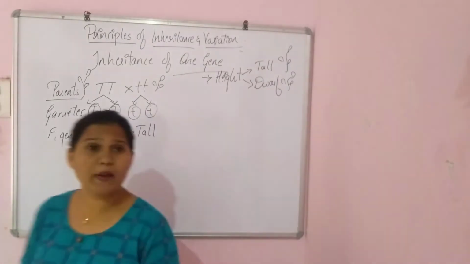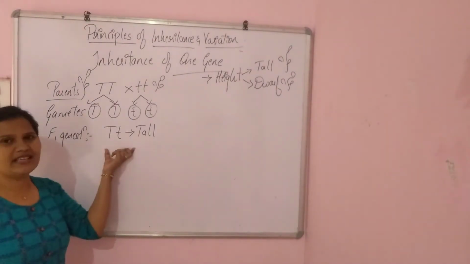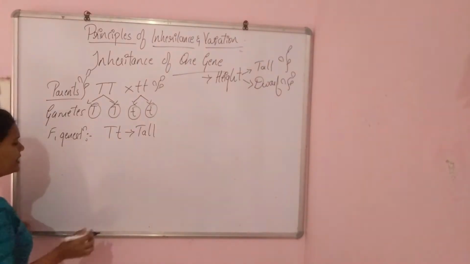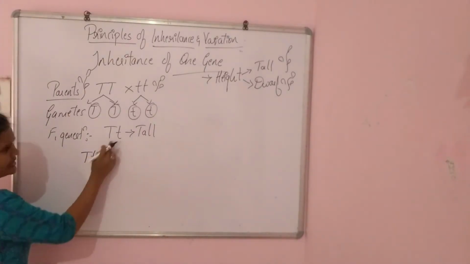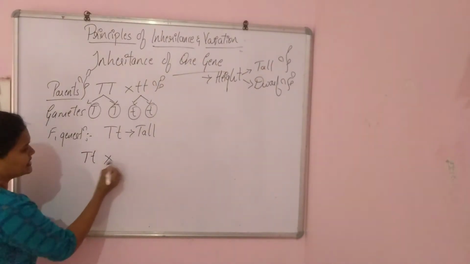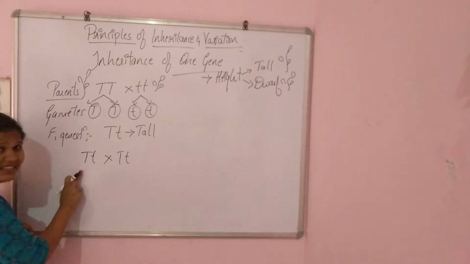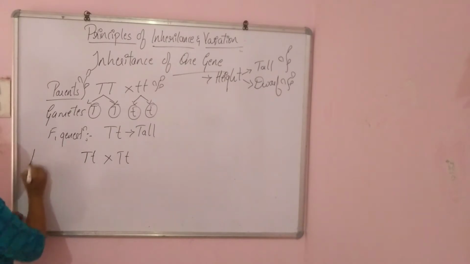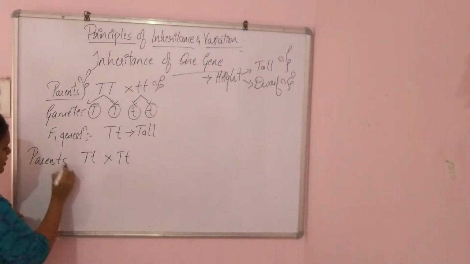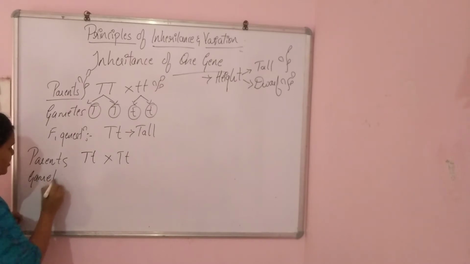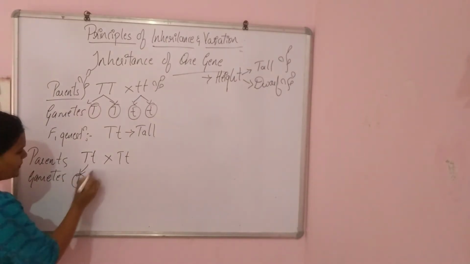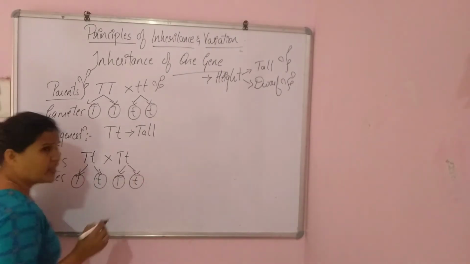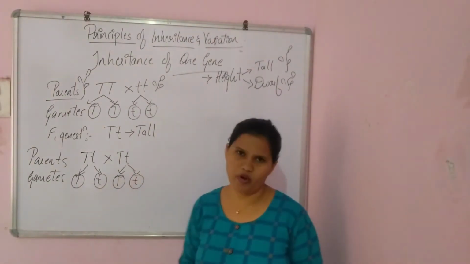So due to that, Mendel again crossed these tall plants, which are the offsprings of this F1 generation. He took these offsprings and crossed them. That is self-pollination, where they are heterozygous tall and heterozygous tall. These are the parents again, and next we should form the gametes: capital T, small t, and here also the same way, capital T and small t. Here we need to cross all four gametes, right?